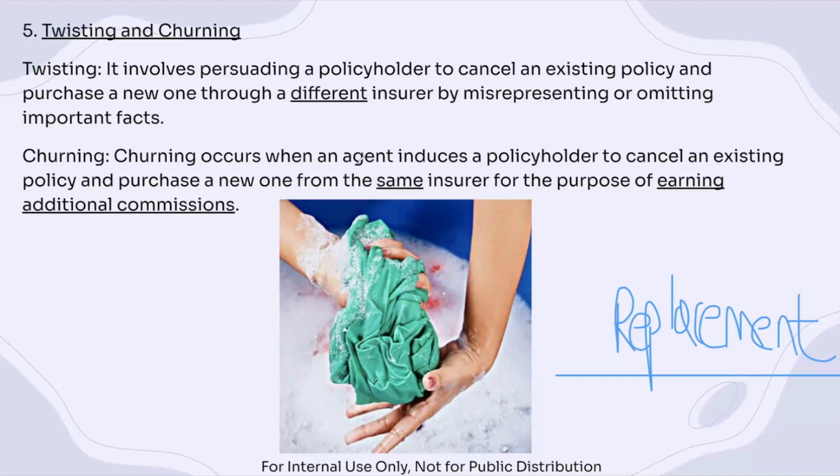Churning is similar, but it's when the policyholder cancels the policy and purchases a new one from the same insurer. Basically, on the exam, they'll probably put this like a dash. They're pretty similar terms. Again, the purpose is for the agent to earn additional premiums at the expense of the clients, because the clients are replacing a policy that they really didn't need to replace in the first place. So that's why you might think it is an unfair trade practice.